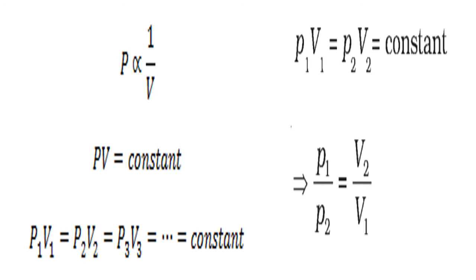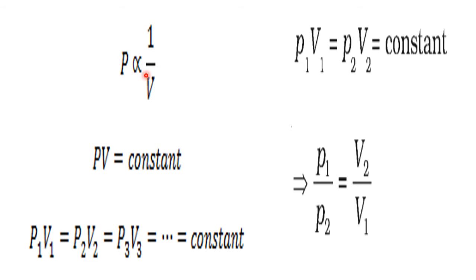Now, always in physical chemistry, we use mathematics. So mathematically, how is this relation written? Pressure increases, volume decreases, so it is inverse variation. Therefore, pressure is inversely proportional to the volume. So P is proportional to 1 by V. Wherever a proportionality sign is there, as we have learned in lower classes, by removing the proportionality sign, we have to keep some constant.